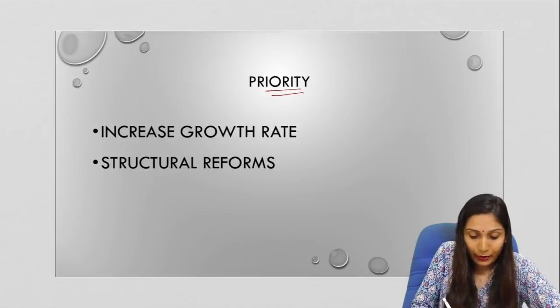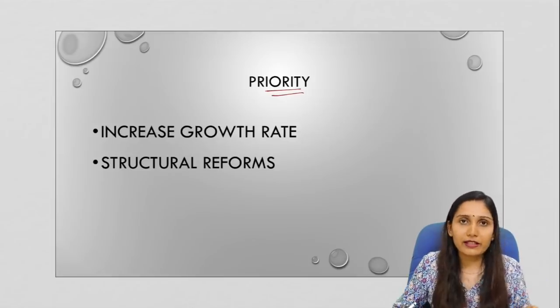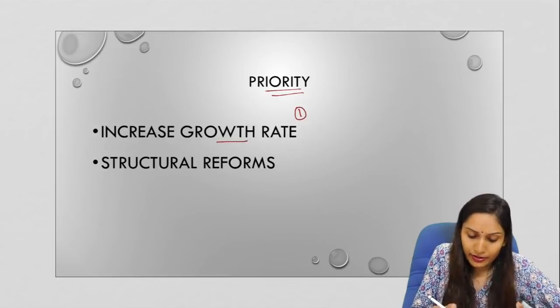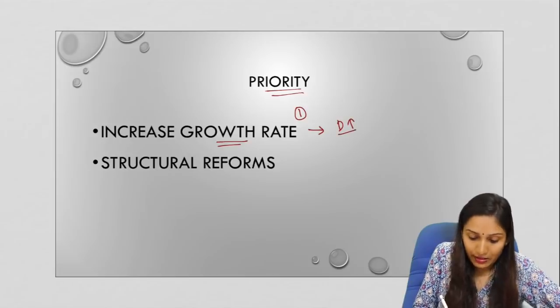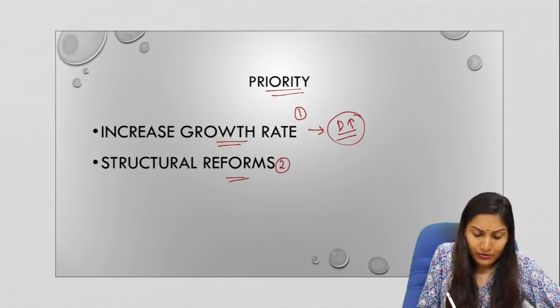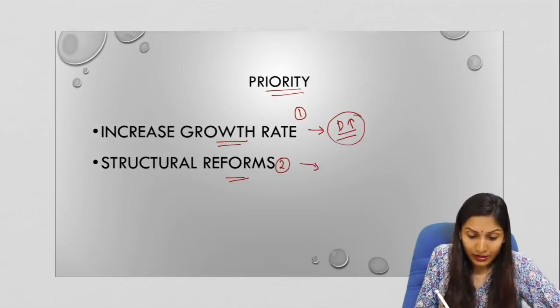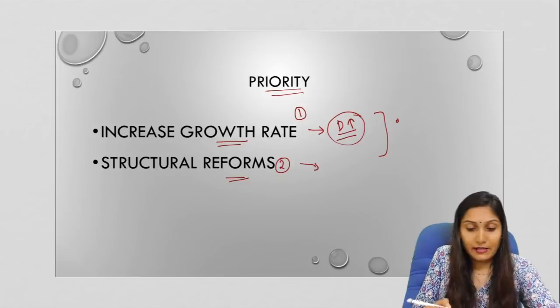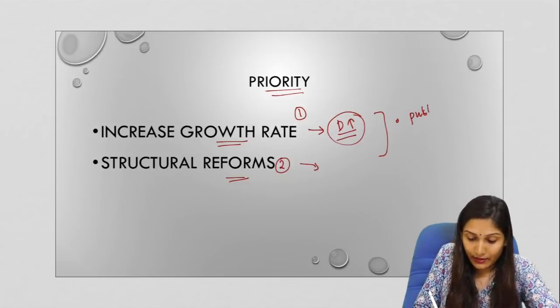Now, let us come to the priority of the government. What should be the key priorities of the government? Let us understand that. First one, the government should definitely focus on increasing the growth rate. And for that, additional demand should be created, and also structural reforms should be taken. Structural reforms here means the potential for growth should be increased. Now, this includes more investment or additional public sector investment. That is, the government investment should increase.